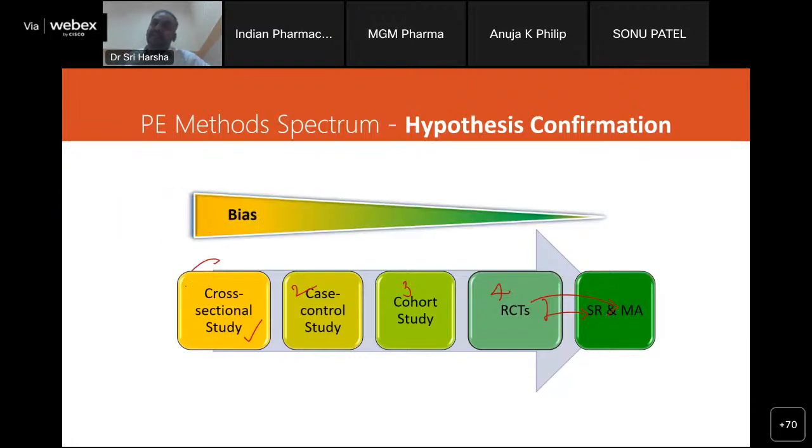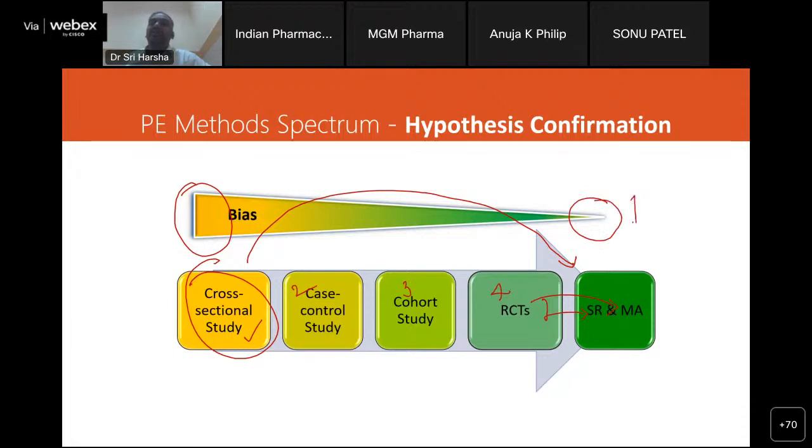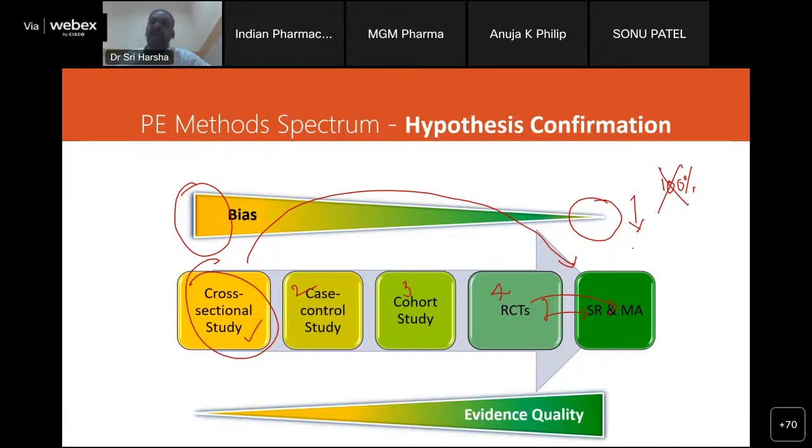But as you all know, cross-sectional studies are the easiest ones to do, but they also come with a bundle of huge bias. So as one moves from cross-sectional studies to meta-analysis or the randomized controlled trial, the extent of the bias is also reduced. But do remember, we cannot eliminate 100% of the bias, whatever study we are doing, but we can keep it to a minimum. Also, the quality of the data jumps from narrow to maximum as we move on to systematic reviews and meta-analysis. So this is another advantage that we have with this particular system.